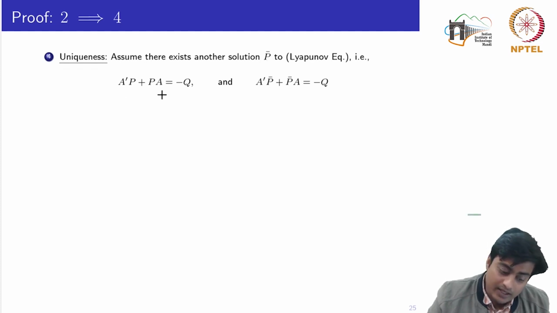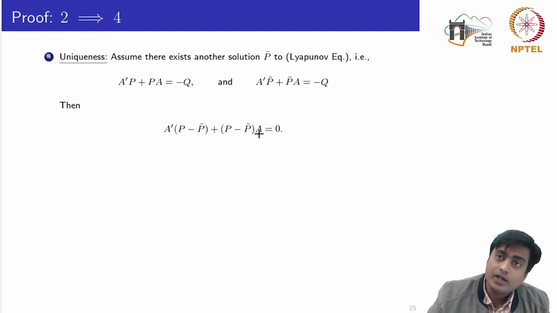So here we write the P in the Lyapunov equation and P bar which also satisfies the Lyapunov equation for the same Q. If we subtract these two equations, we obtain A transpose (P minus P bar) plus (P minus P bar) into A is equal to 0, because the Q matrix remains the same.